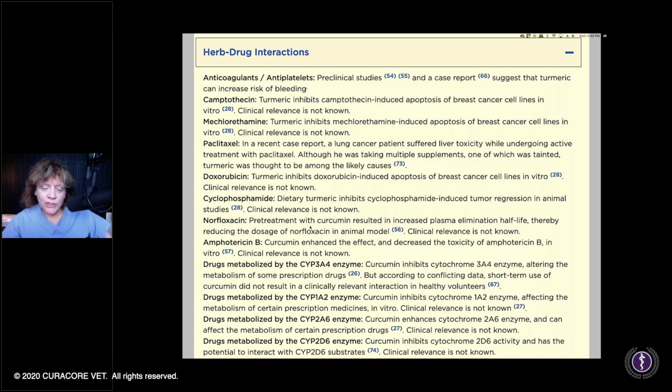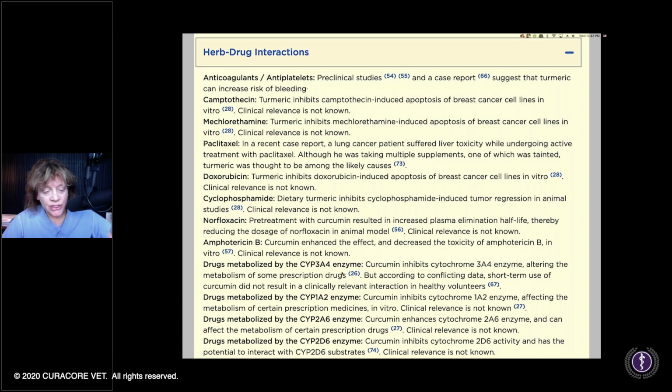I think this was from About Herbs. Any of these anti-inflammatory herbs pretty much will have coagulation or antiplatelet effects. So there's that. Do you see any others that are interesting? Doxorubicin: it inhibits doxorubicin-induced apoptosis of breast cancer cell lines in vitro. Clinical relevance not known. So whenever there's an interaction, we do have to ask: is it clinically relevant? Was it only shown in vitro? Have there been any in vivo reports? Cyclophosphamide: dietary turmeric inhibits cyclophosphamide-induced tumor regression in animal studies.